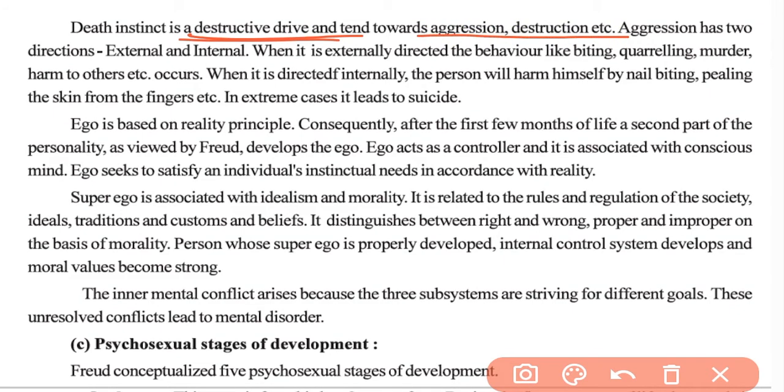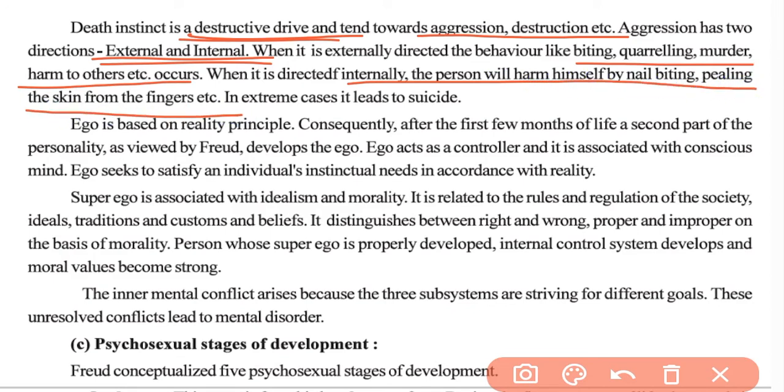And this death instinct is directed in two directions, that is external or internal. So if that instinct is externally directed, behavior like biting, quarreling, murder, harm to others, etc. occurs. And if that instinct is internally directed, then the person will harm himself by nail biting, peeling the skin from the finger, or even suicide can happen because of the internally directed death instinct.